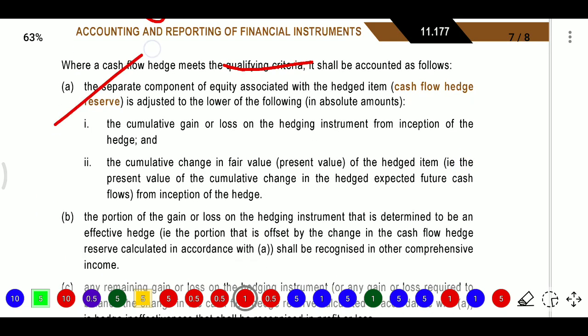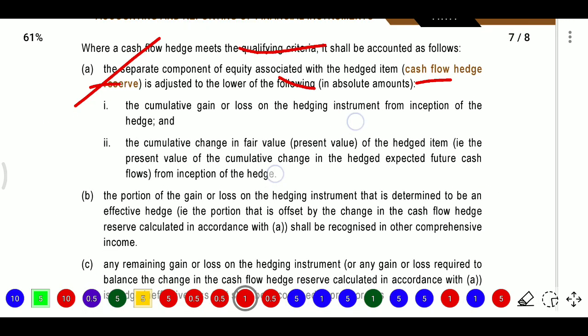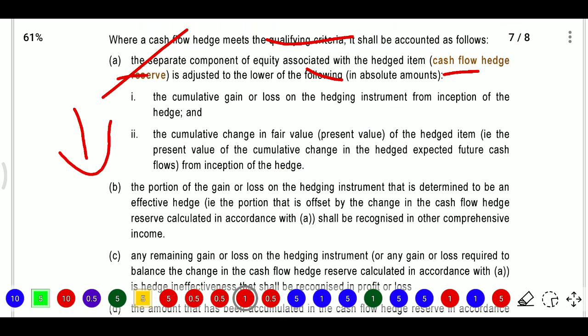Firstly, we need to see the separate component of equity associated with the hedged item. If it relates to equity, the cash flow hedge reserve is adjusted to the lower of the following, in absolute amount, whichever is lower.